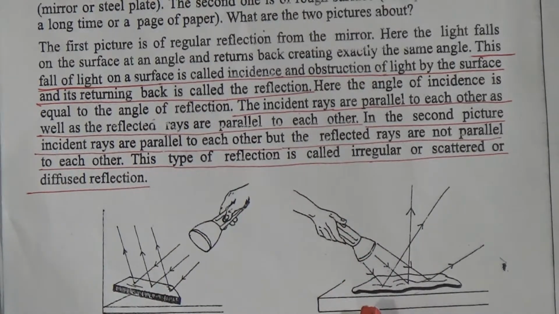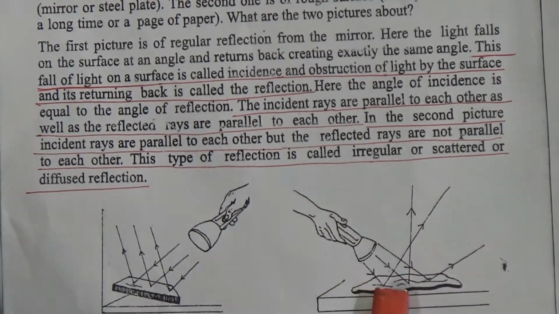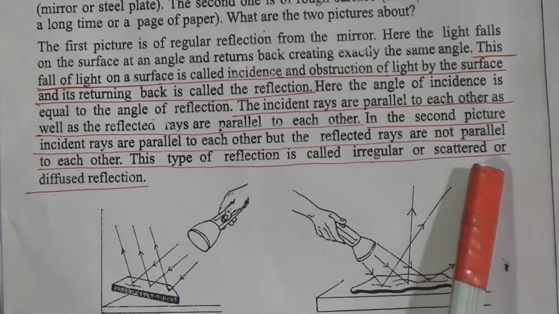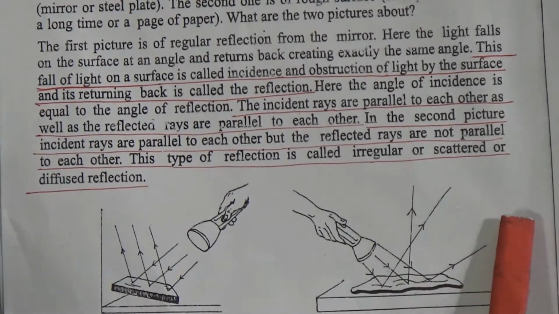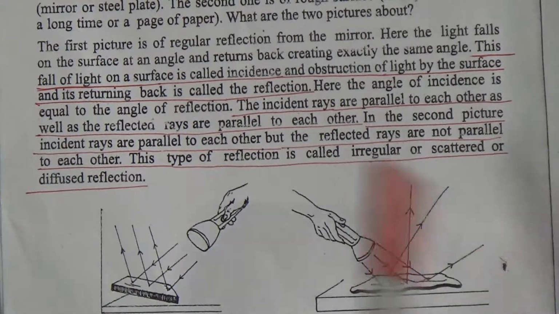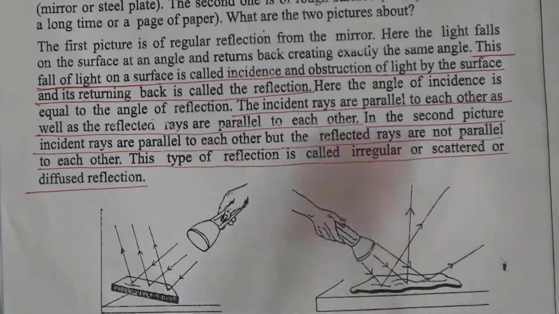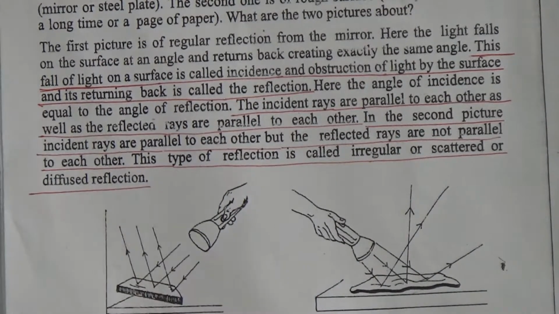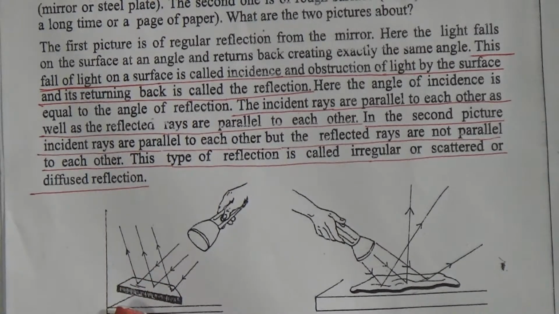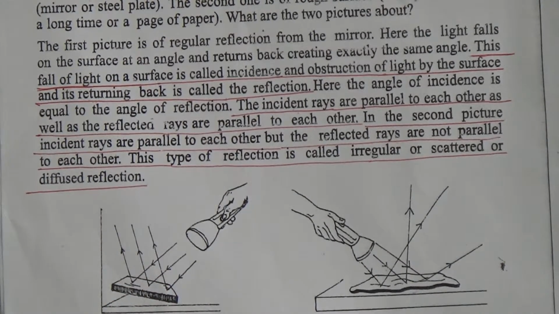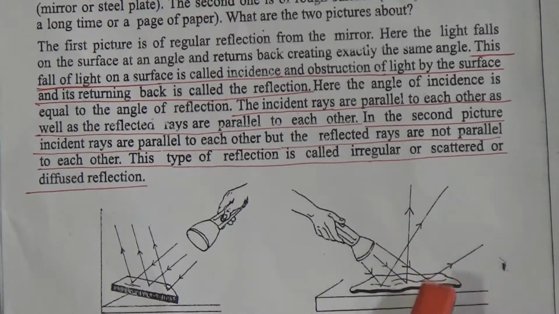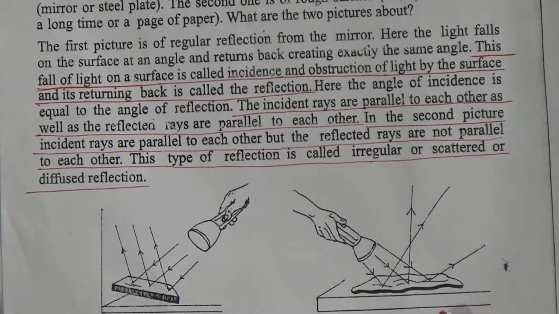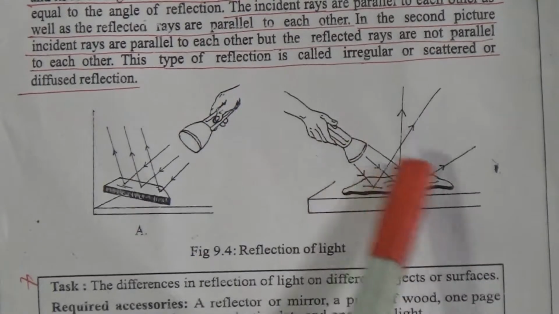But in the second picture you see that the light came in a parallel position, but it is not reflected in a parallel position. They are reflected in an irregular or scattered or diffused way, so they are called irregular or scattered or diffused reflection. Why is this reflection different? Because in the first picture, the light falls on a smooth or plain surface, but in the second picture the light does not fall on a smooth or plain surface. The surface is not plain.